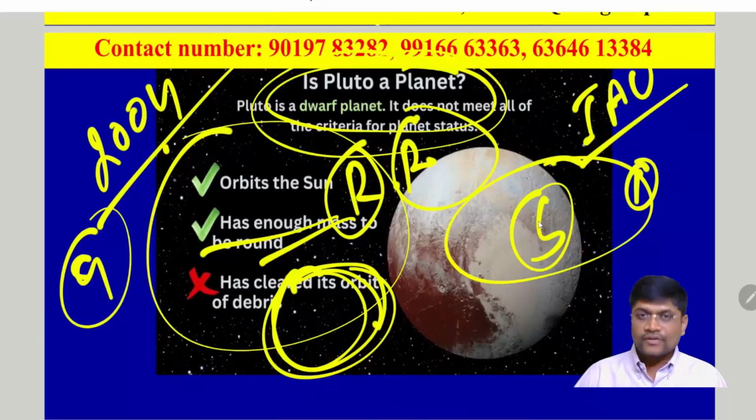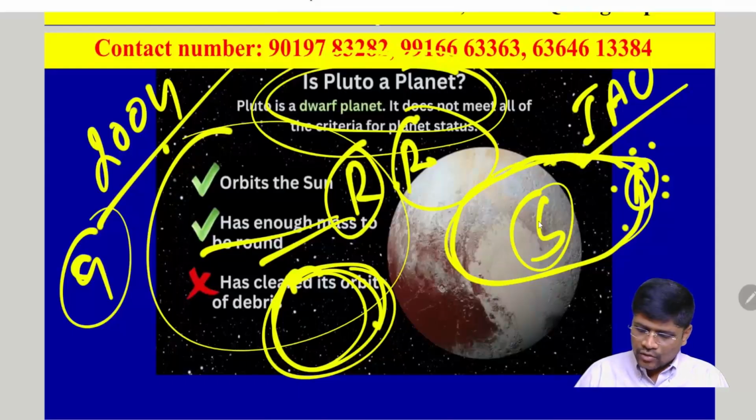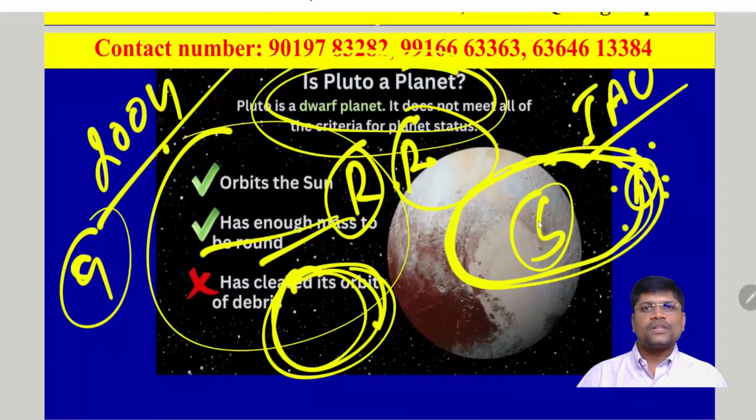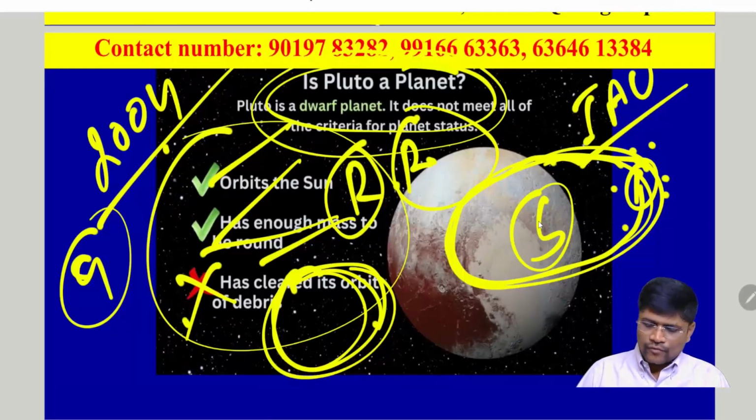That means because of its high mass and gravity, it should attract its neighboring objects, or clear its orbital path, and revolve around the sun independently. This is the third criterion. Pluto satisfied the first and second rules, but it failed to satisfy the third rule. That's why it was removed from the status of planet, and now it is kept under the dwarf planet category.